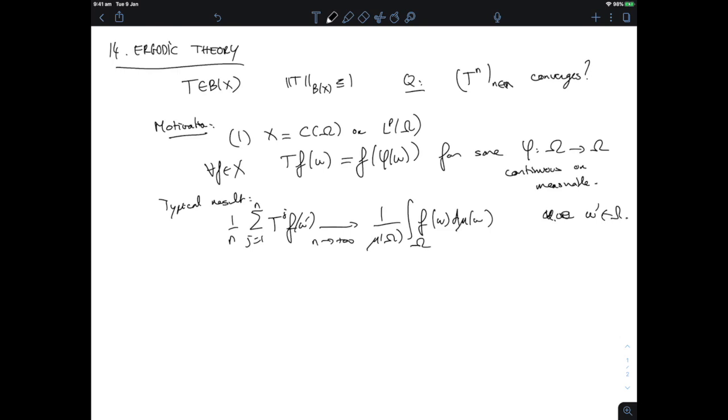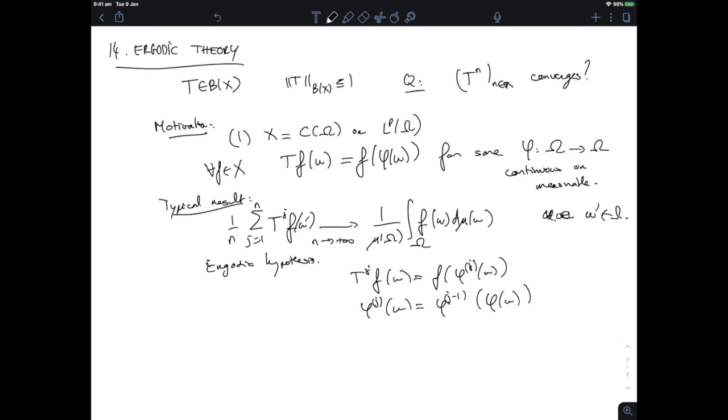So it is interesting to stop and think about what this result means. This is often referred to as the ergodic hypothesis, because it was first hypothesized in statistical mechanics that systems will tend to behave this way. So what is T^j of f really at a point omega? It's f of phi^j of omega, where phi^j is defined inductively by phi^j of omega equals phi^(j-1) of phi of omega for every omega in capital Omega.